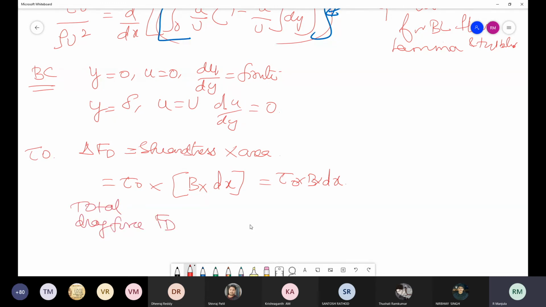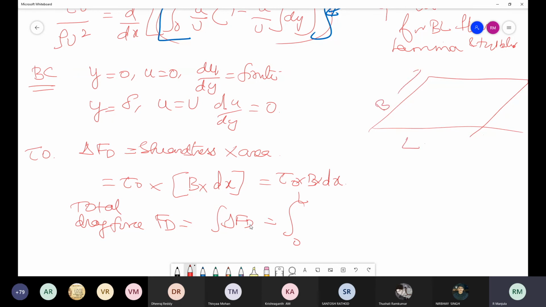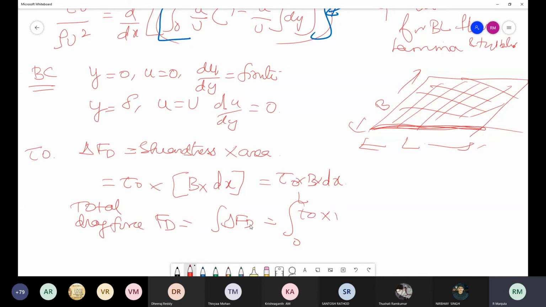Total drag force Fd is equal to the integration of delta Fd over the total length, integration from 0 to L, the total length of the plate. This is the length and this is the breadth of the plate. This is the solid plate surface. Now the total drag force is the integral from 0 to L of tau naught into B into dx.